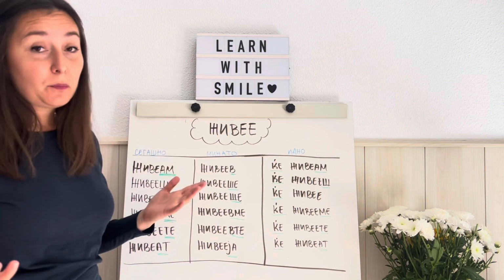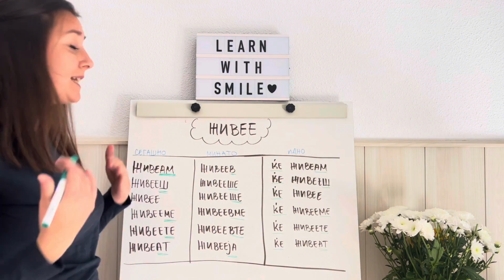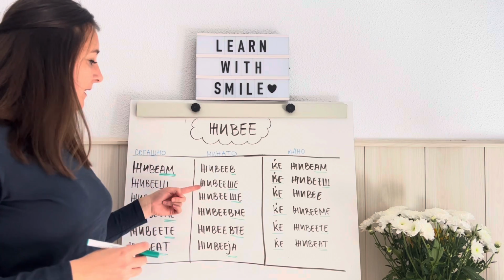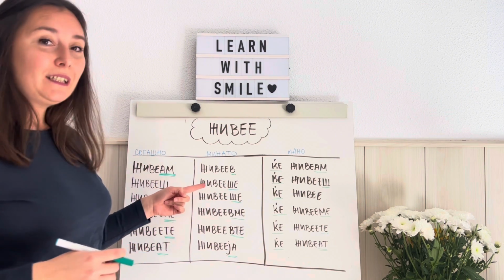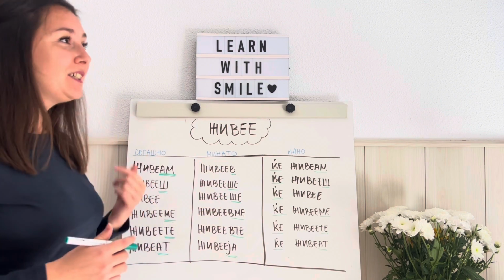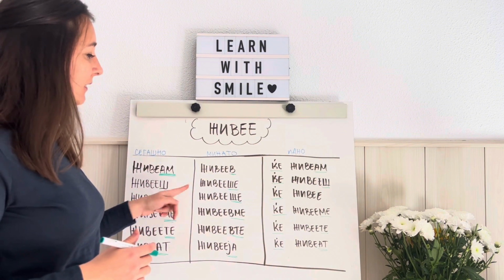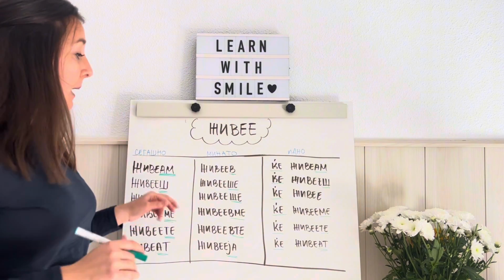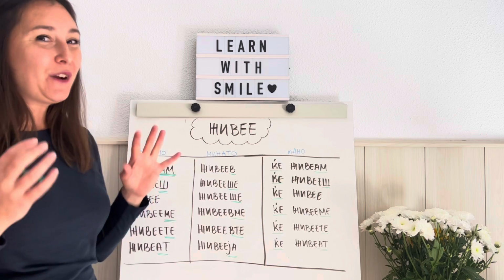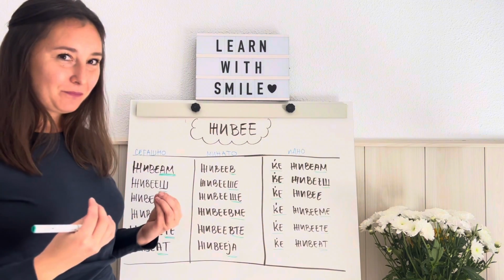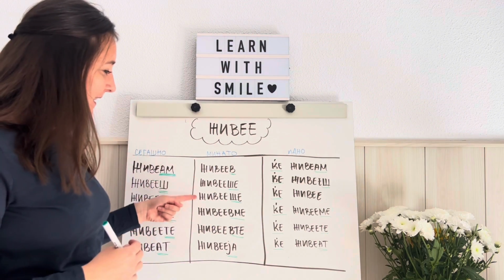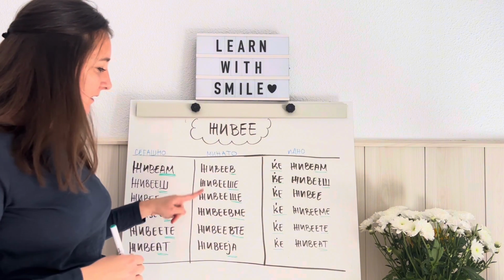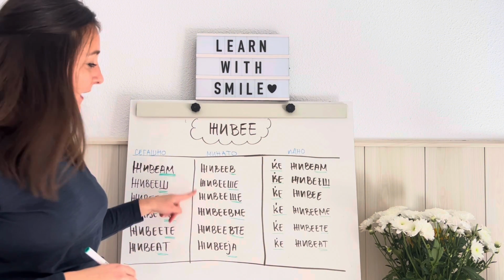I could use also the personal pronoun if I want to. Јас живеев, I could say that. Second person singular, ти живееше, or just живееше. But here is better if I use the personal pronoun. Why? Because as you can see here, the second person singular and third person singular are the same.